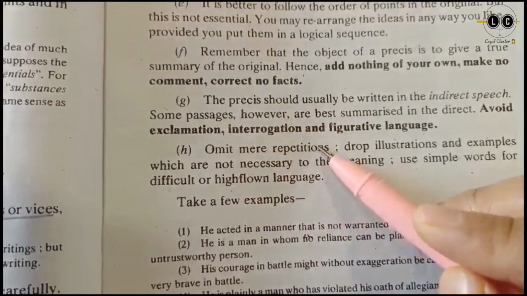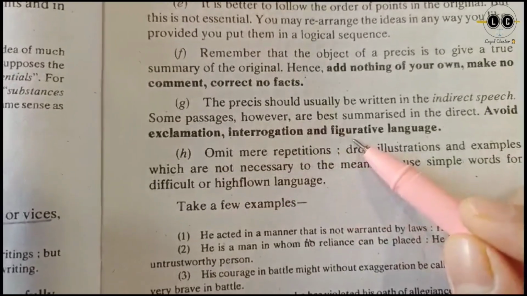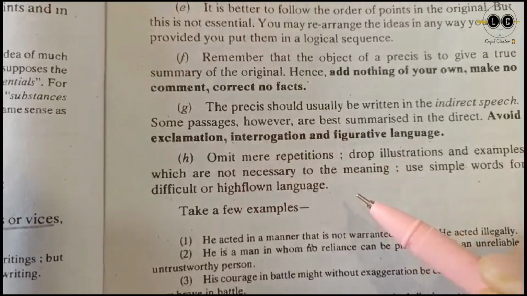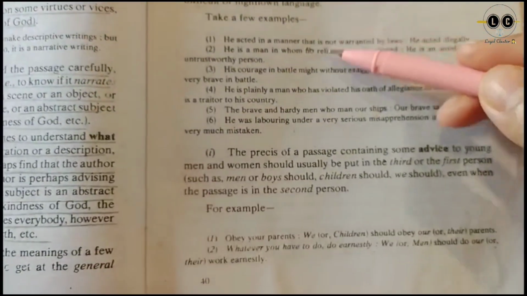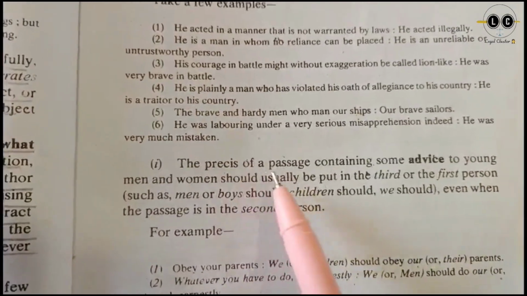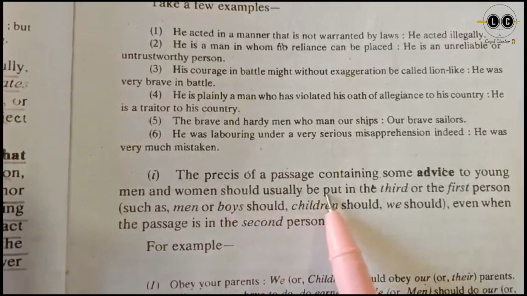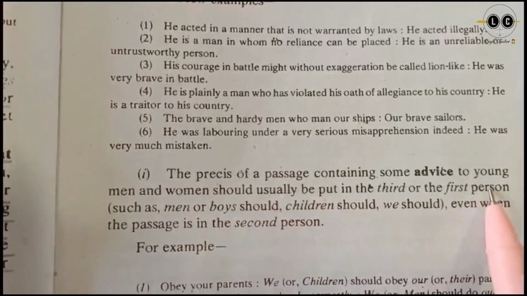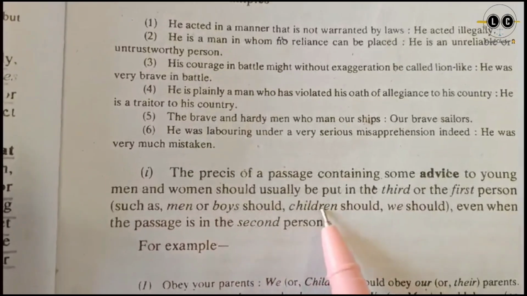Omit mere repetition. You cannot repeat. One sentence you have written, one meaning you have already dropped, you cannot repeat that. Okay? There are a certain few examples. Next is the précis of a passage containing some advice to young men and women should always be put in the third or the first person, such as men or boys should, children should.